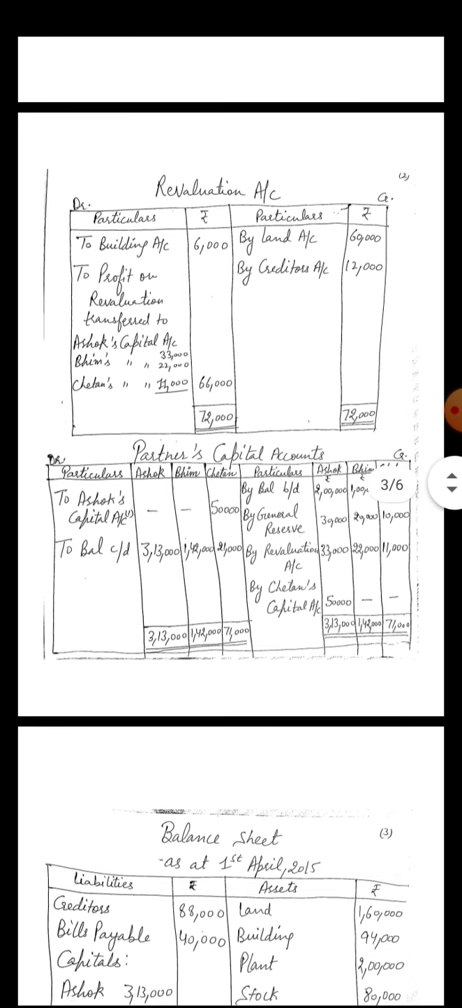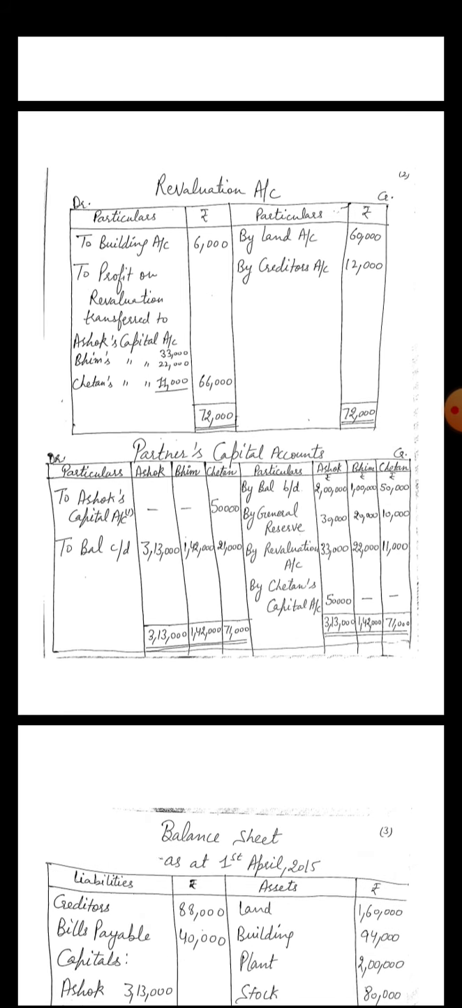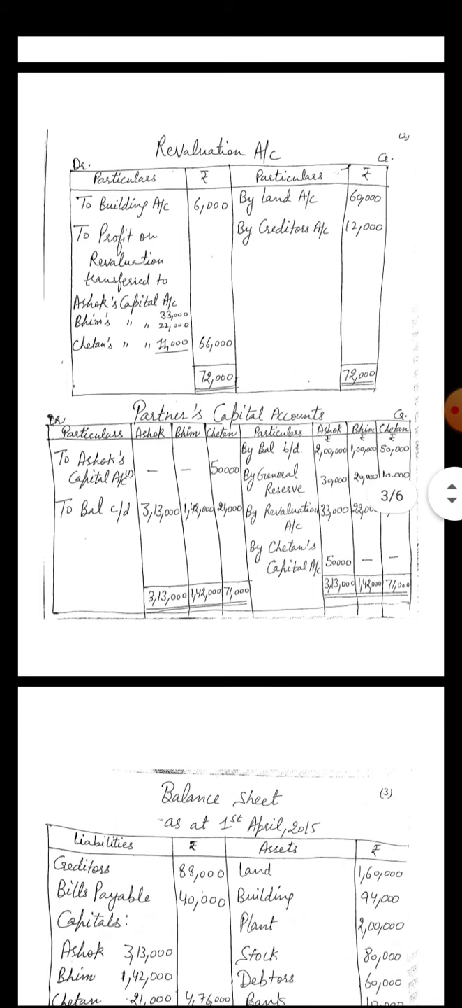Then revaluation account: there is a loss in the building, so revaluation account to building. The amount of loss on the building is written on the debit side of the revaluation account. And there is a profit in case of land. With the amount of profit, we will post it on the credit side of the revaluation account, by land 60,000.